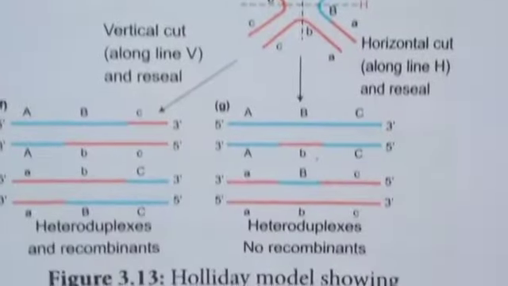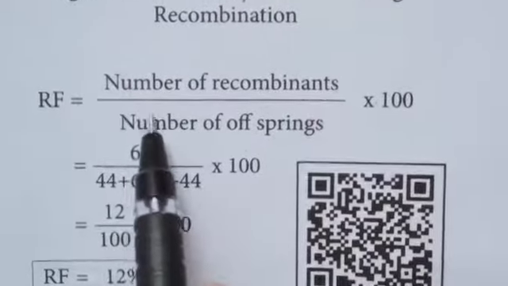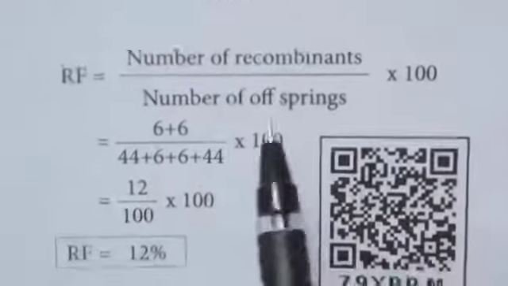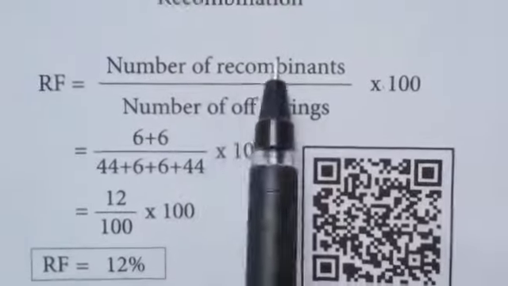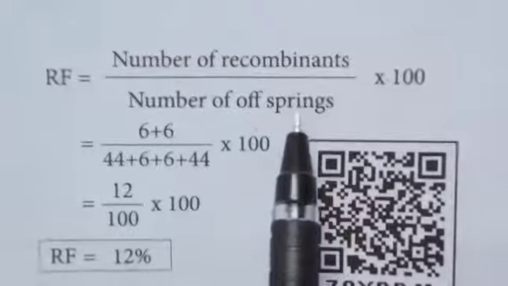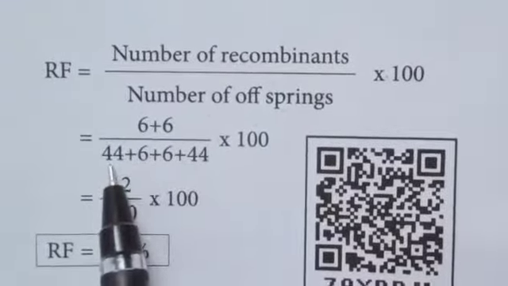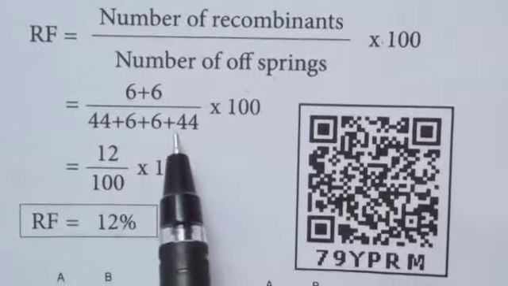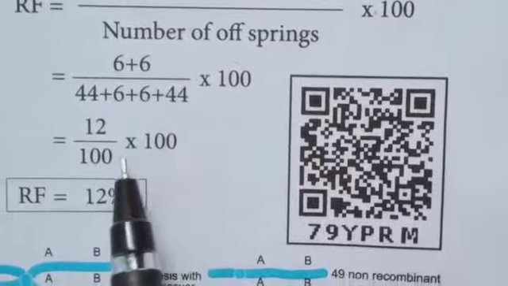Next, calculation of recombination frequency, RF. The recombination frequency is calculated by this formula: RF equals number of recombinants divided by number of offspring, times 100. That is, 6 plus 6 divided by 44 plus 6 plus 6 plus 44, times 100. This is a coupling result.